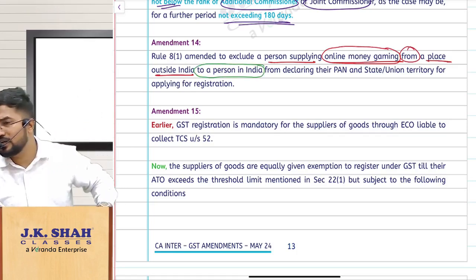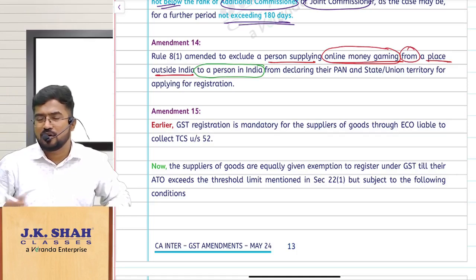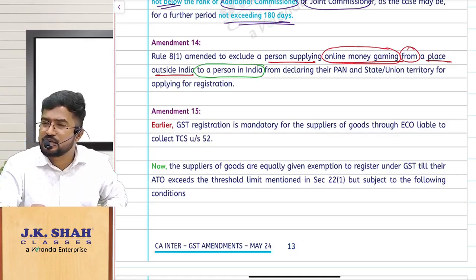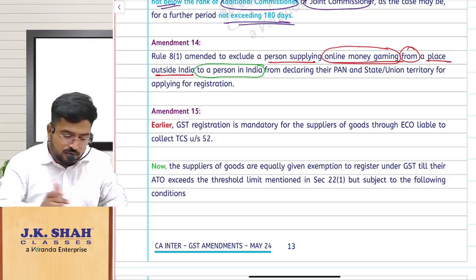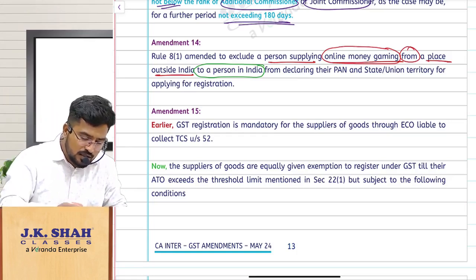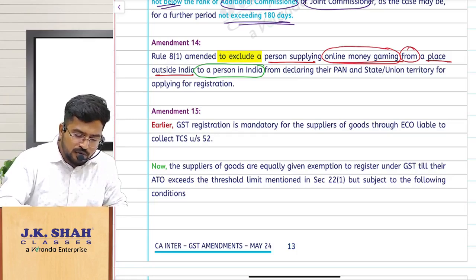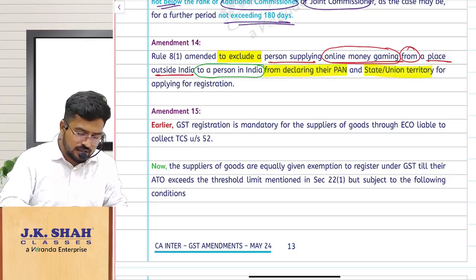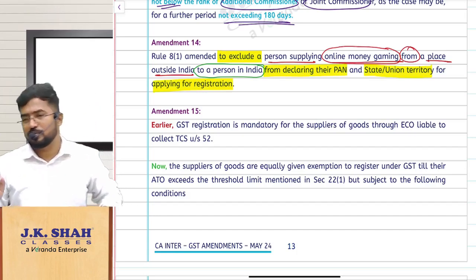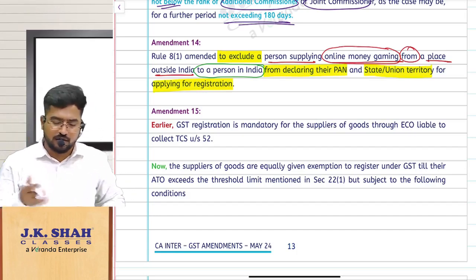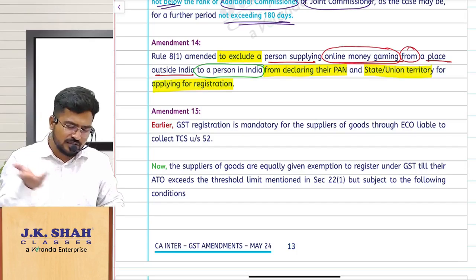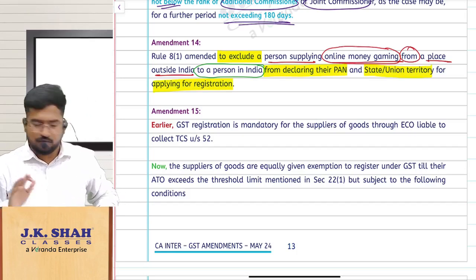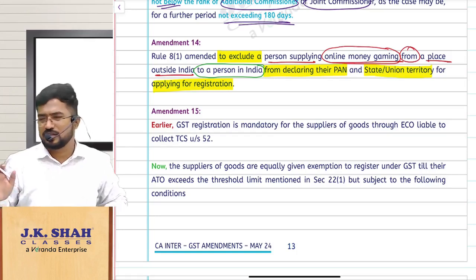To a person in India. How will he have his PAN? How will he have the state or union territory in India? So these people are excluded from declaring their PAN and state or union territory for applying for registration. They need not select those options. And one more thing, once you select the option for NRTP, automatically that will be disabled. Just a clarification here, that's all.